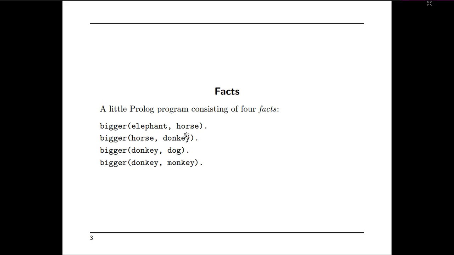If I ask is bigger of horse comma monkey, then it should be in a position to answer that horse is X, monkey is Y and donkey is Z. So bigger of X comma Z and is bigger of Z comma Y, then it will give you yes. So this is the way the independent rules are combined into composite rules.